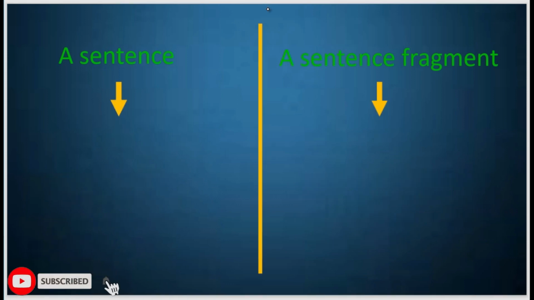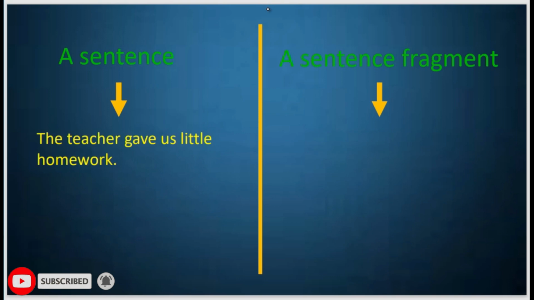For the sentence, look at this sentence. The teacher gave us little homework. You feel like this sentence is complete. It doesn't need anything else. It has a subject, which is the teacher, and it has a predicate, which is gave, and the sentence has a complete meaning.